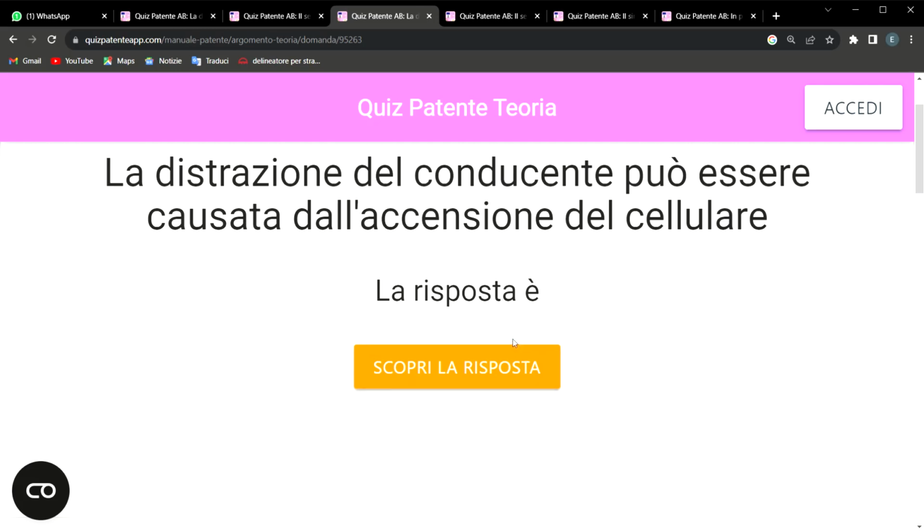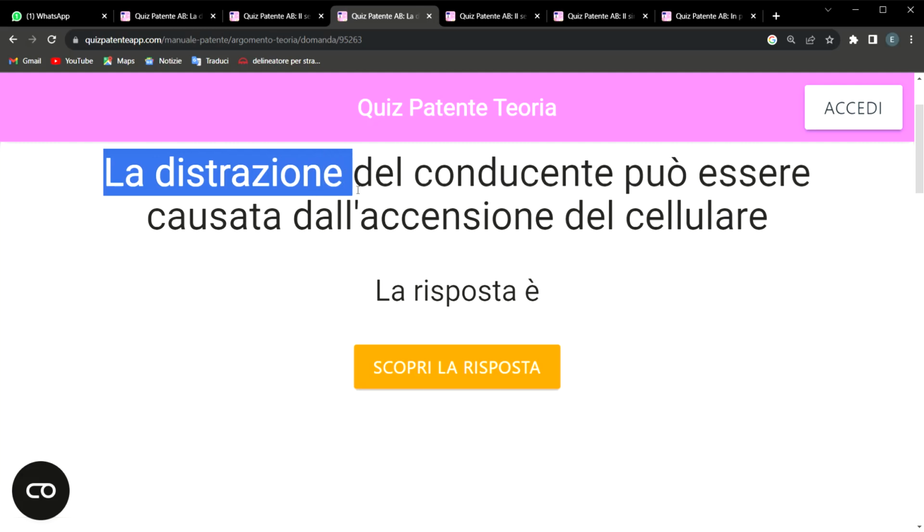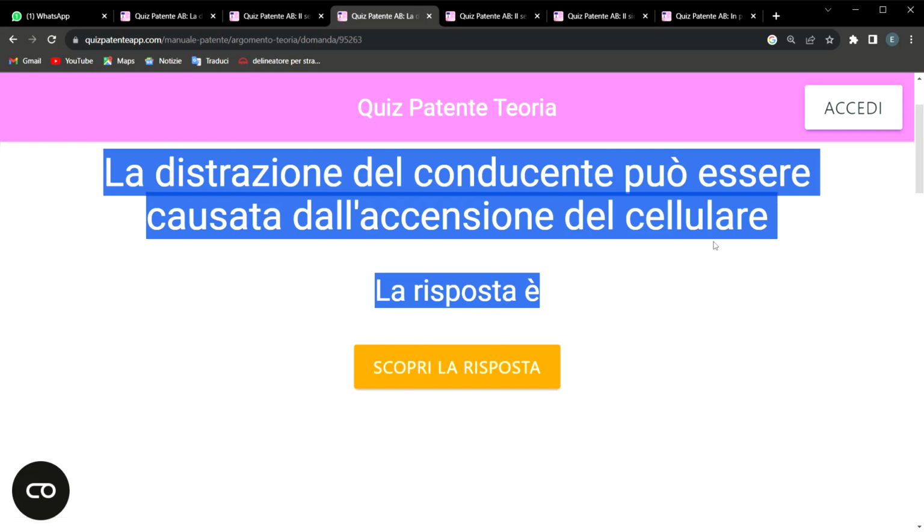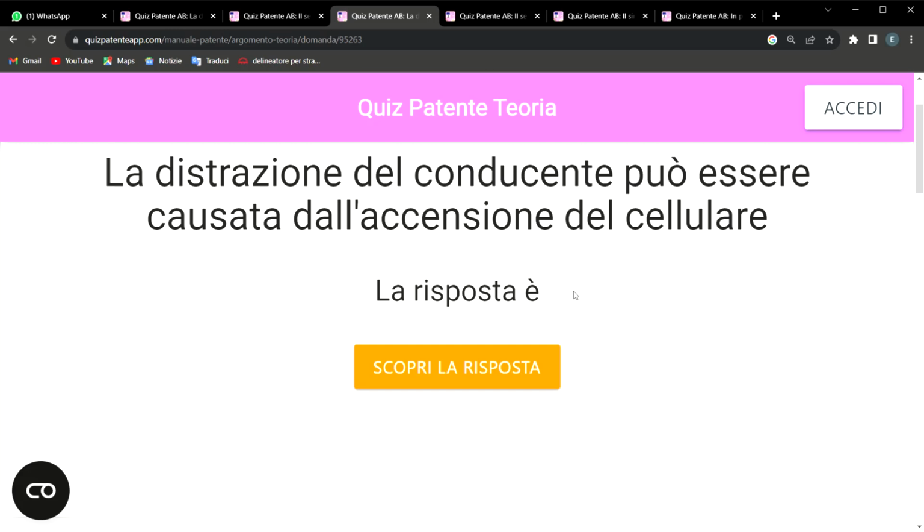So, true or false? Vero o falso? "La distrazione del conducente può essere causata da accesso del cellulare." Vero o falso? The answer to this quiz is vero.